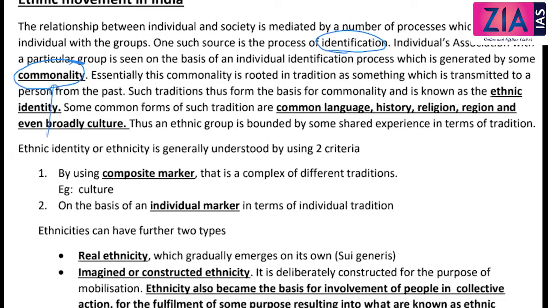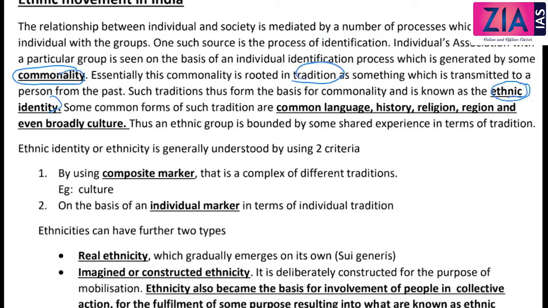Essentially, this commonality is rooted in tradition, as something which is transmitted to the person from the past. Such traditions thus form the basis of commonality and are known as ethnic identity. So this is nothing but the ethnic identity. When we talk about ethnicity or ethnic identity, it is nothing but commonality which is transmitted from tradition.